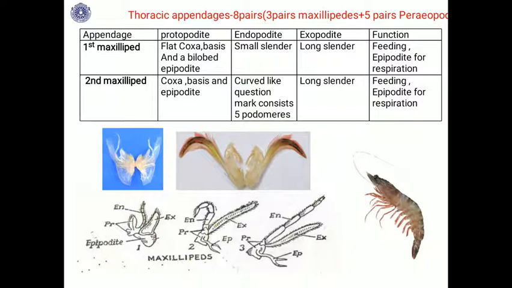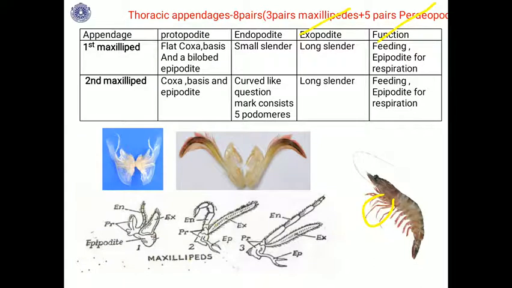So next, what about the thoracic appendages? In the thoracic region there are 8 pairs of appendages: 3 pairs of maxillipedes or foot jaws, and 5 pairs of walking legs, called pereiopods. All these are called the thoracic appendages.